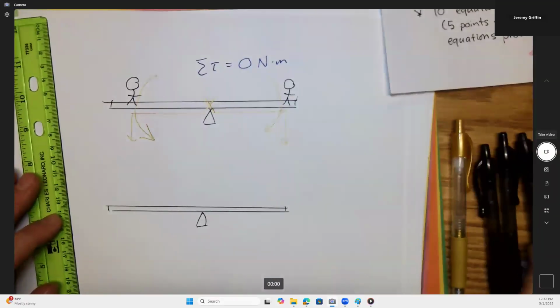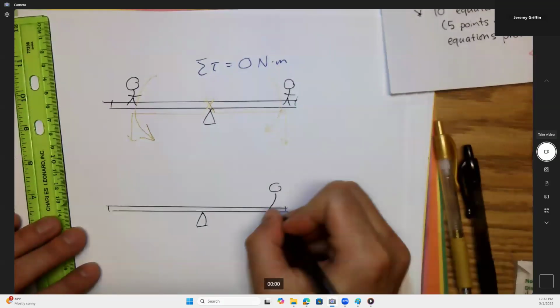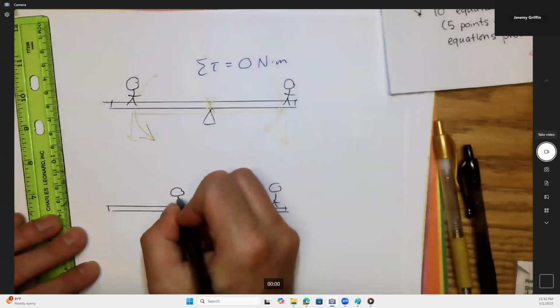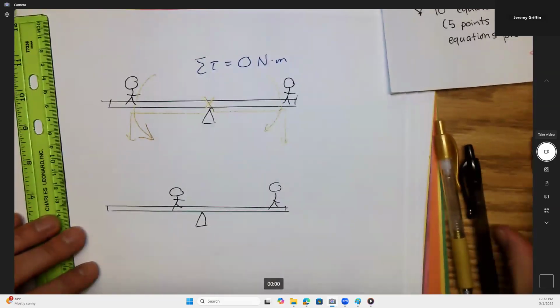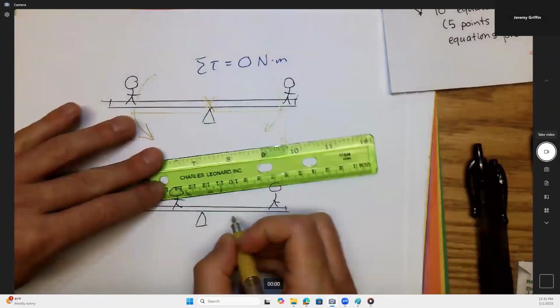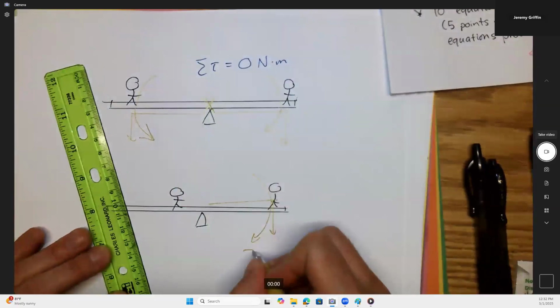Okay. Now, what if one of these guys leans in? And to make it really obvious, I'll have him just go ahead and scooch way in, like way over here. Okay. Is that an exaggerated effect of the same principle? Well, this guy on the right provides the same torque as he did before, same clockwise torque. That didn't change.